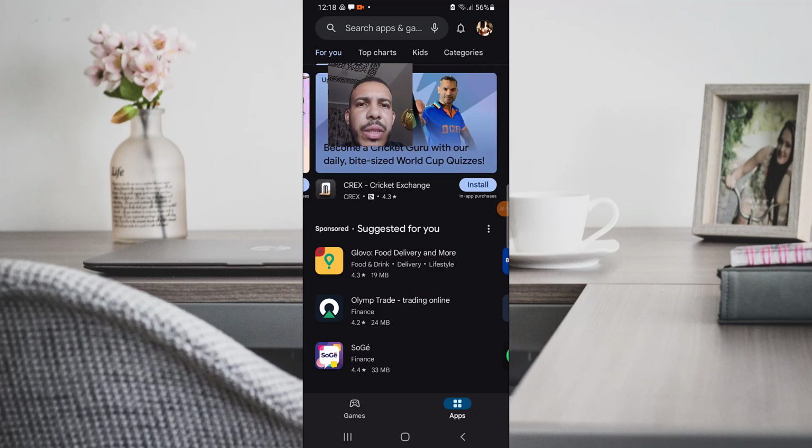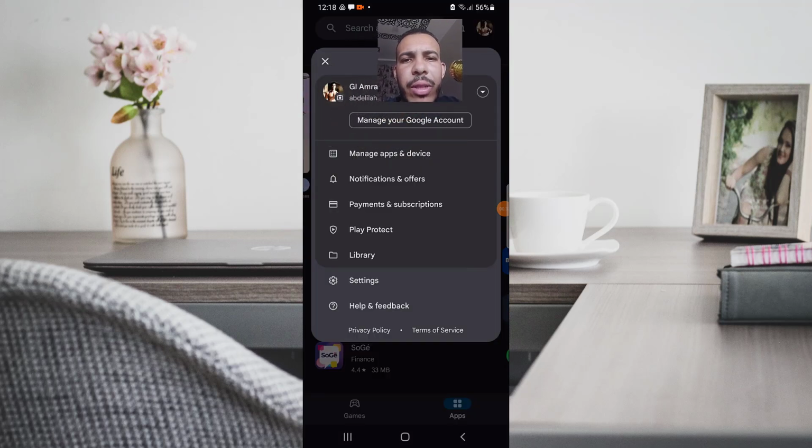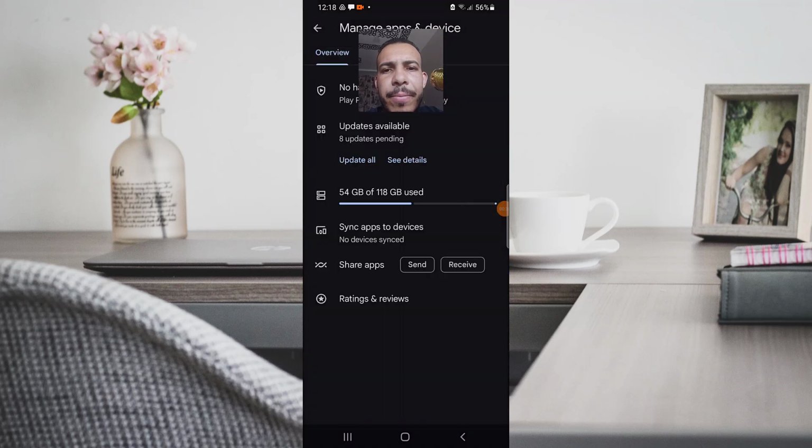So just follow me and follow the steps. It's so easy and simple. So first of all, go and open the Google Play Store. Then after that, click on your photo on the top right corner. Then after that, click on Manage Apps and Device.